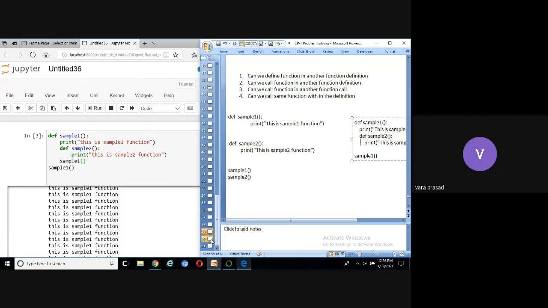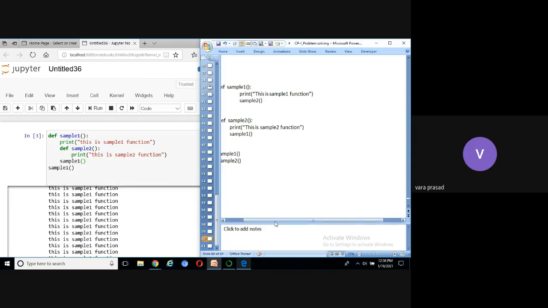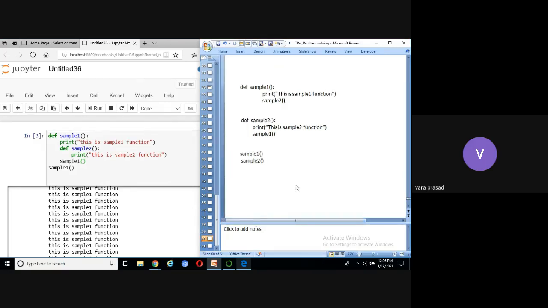Now let us take another example. Here we have the sample1 definition and the sample2 definition. In the sample1 definition, one statement is calling sample2.